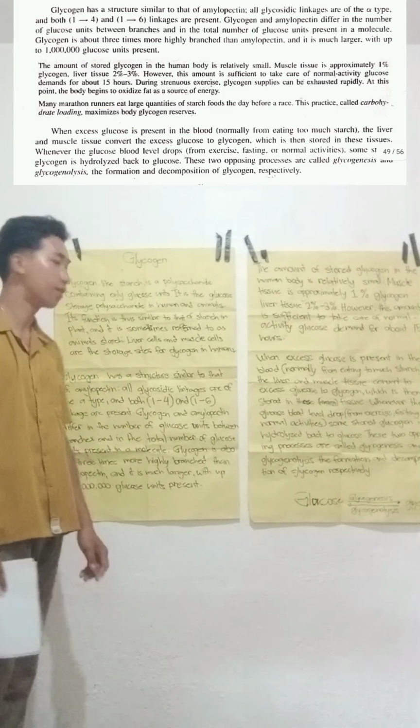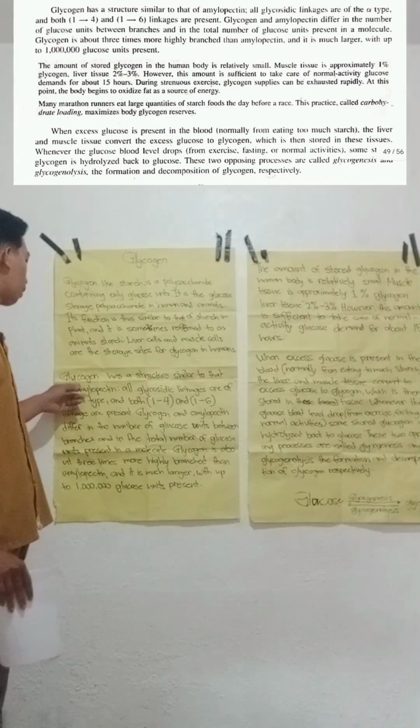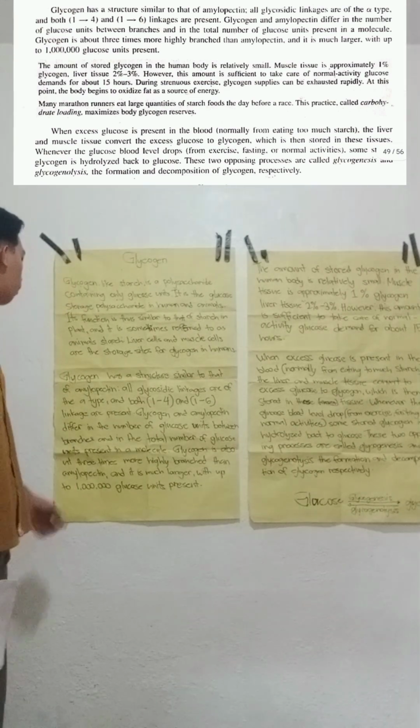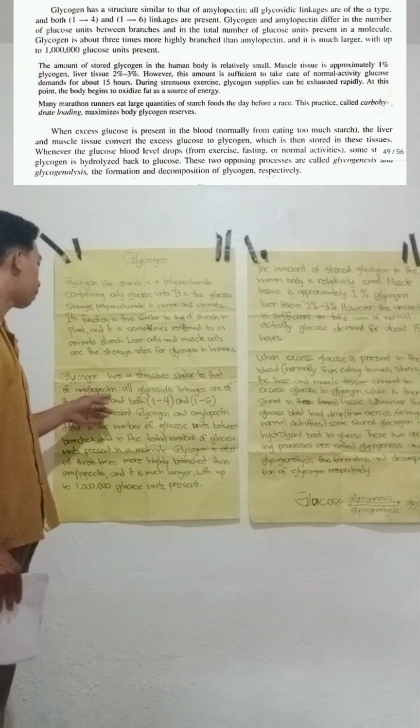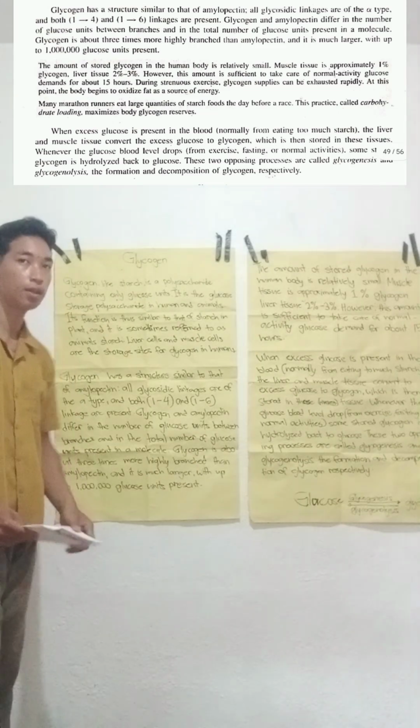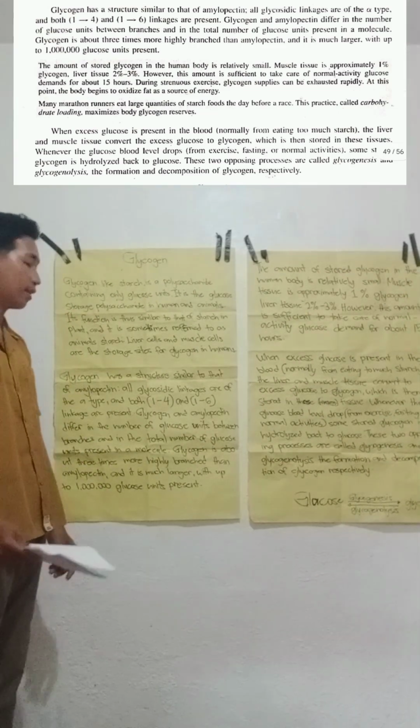Glycogen has a structure similar to that of amylopectin. By the way, what is amylopectin?